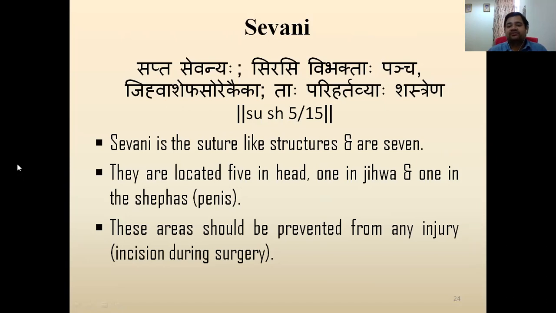They are located 5 in head, 1 in jihva, 1 in shepha, that is penis. These areas should be prevented from any type of injury. So the last half of the sloka is very important. Normally comes in exams also. If these sutures are going to get injured, there will be a great amount of deformity or disability that can occur. That's why it should be saved or prevented during the surgical incisions.